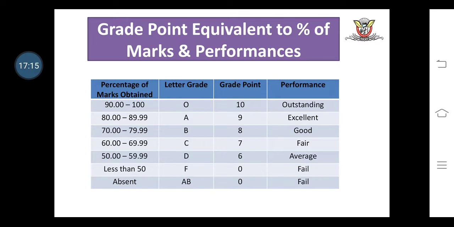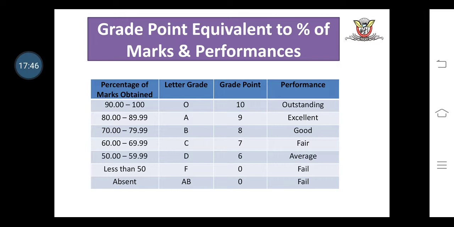If a student obtains a percentage in the range of 90 to 100, then the student has grade O, grade point is 10, and their performance is outstanding. If a student obtains a percentage of 80 to 89.99, then their grade is A, grade point is 9, and performance is excellent.